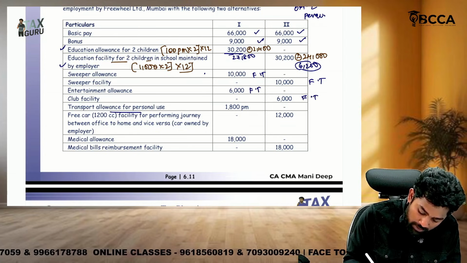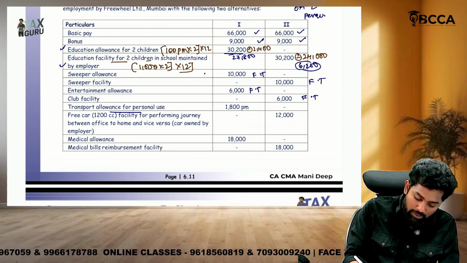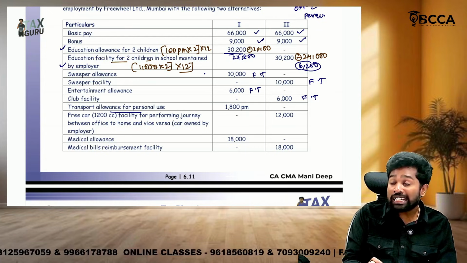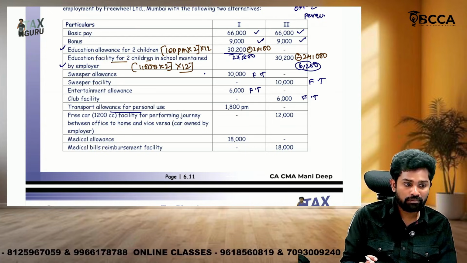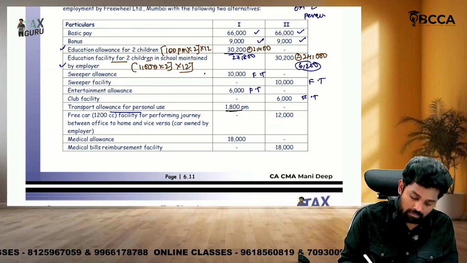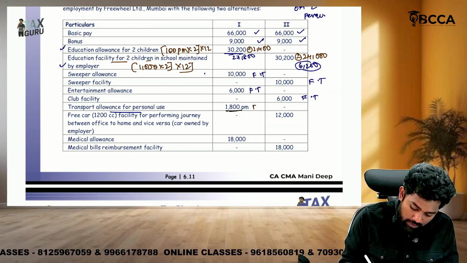Transport allowance for personal use, sir. With respect to transport allowance, there is no exemption unless he is a disabled person. Here 21,600, so it is fully taxable.